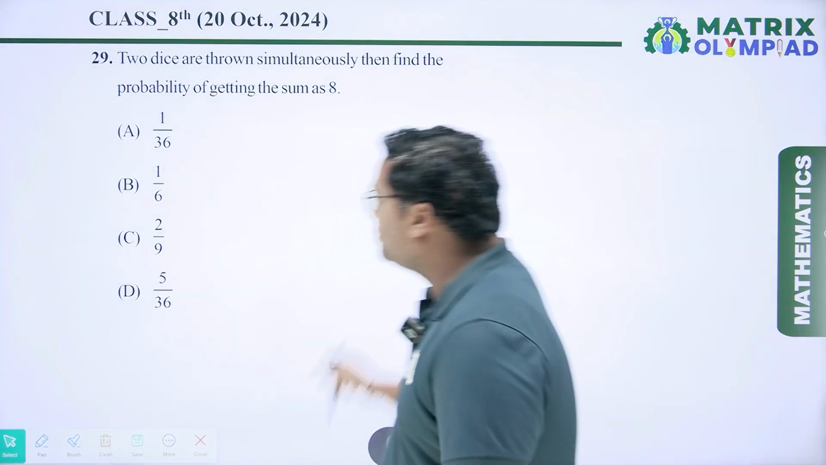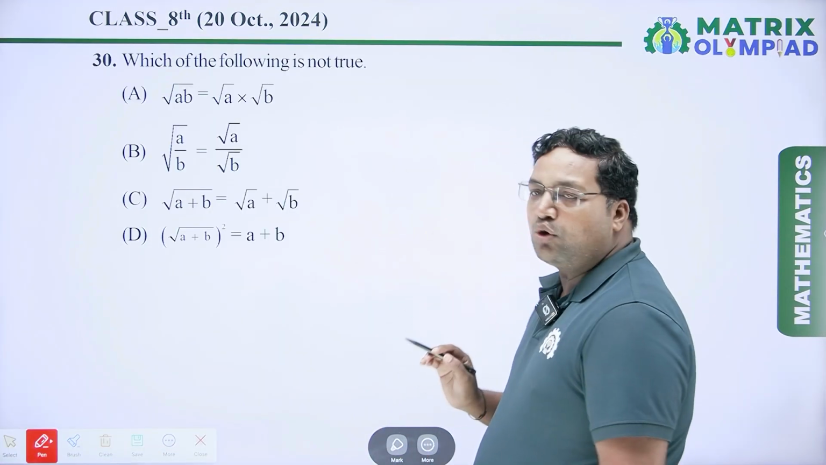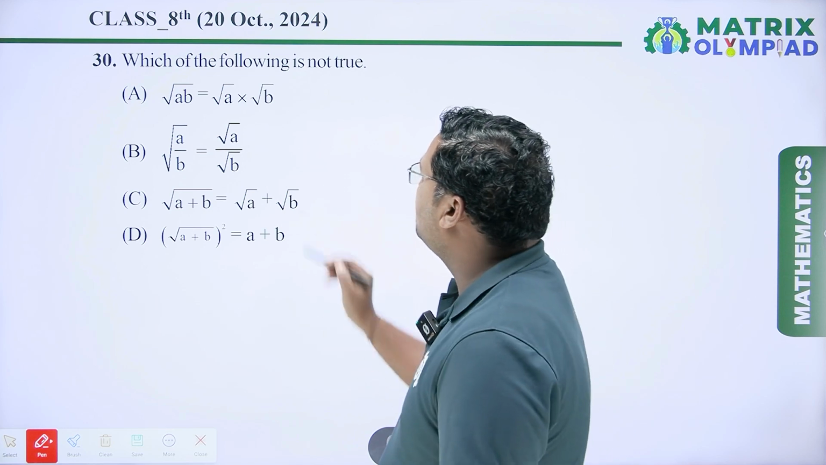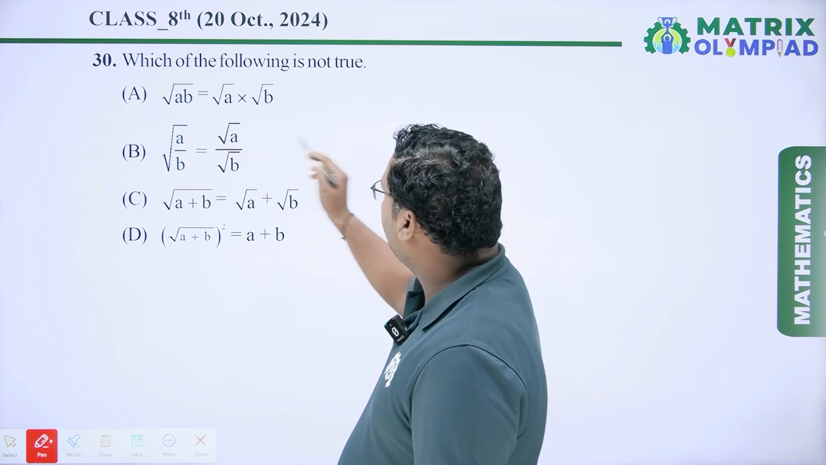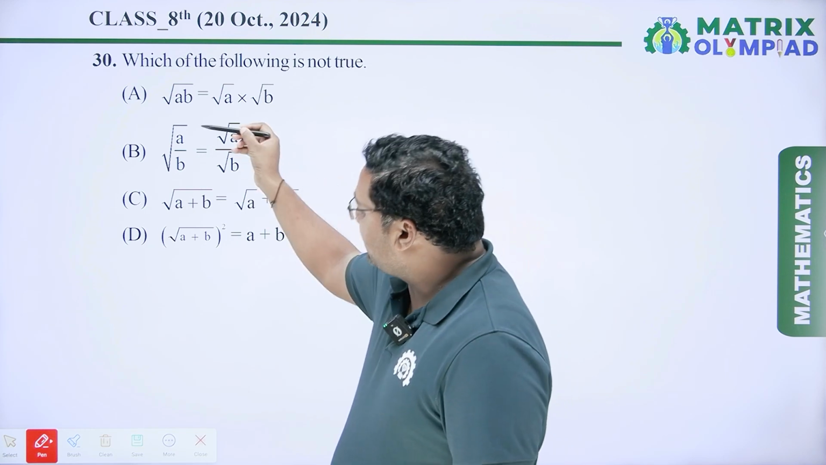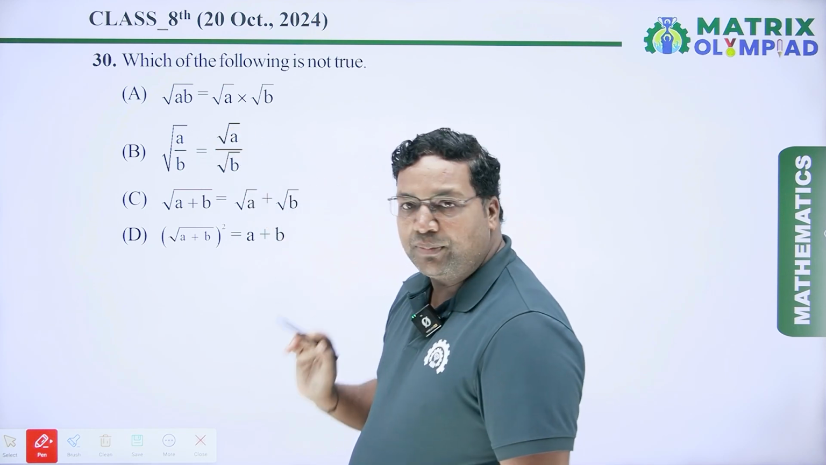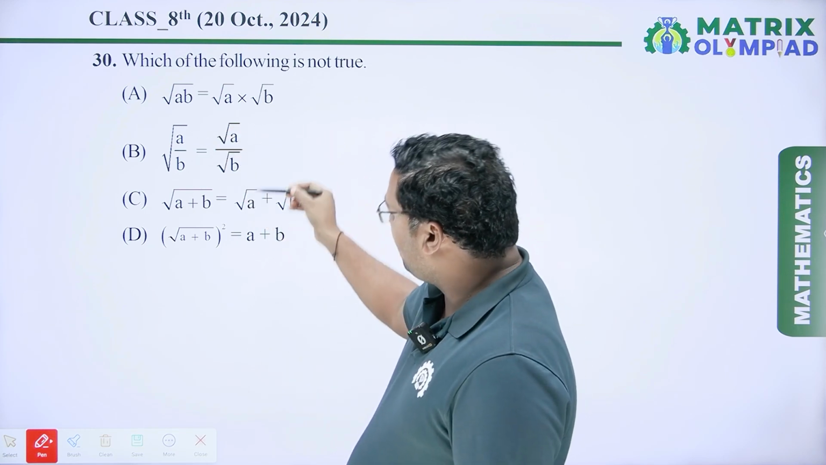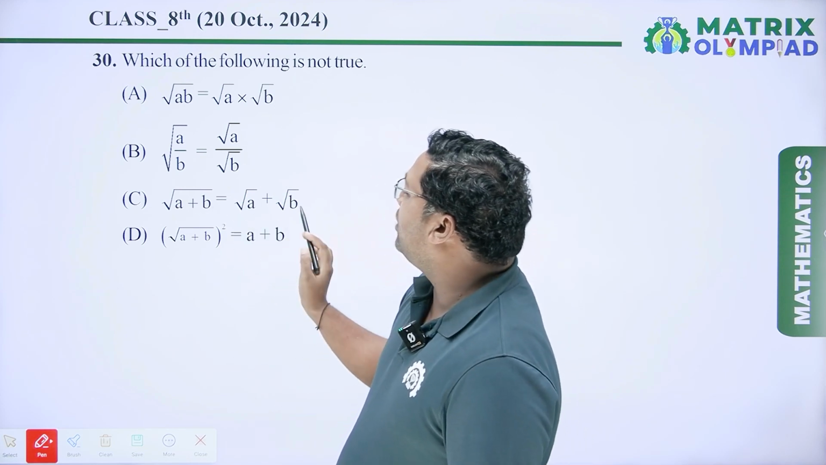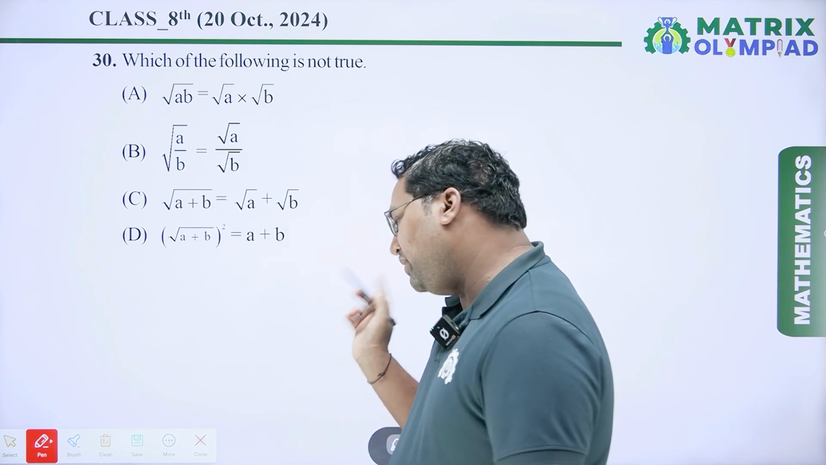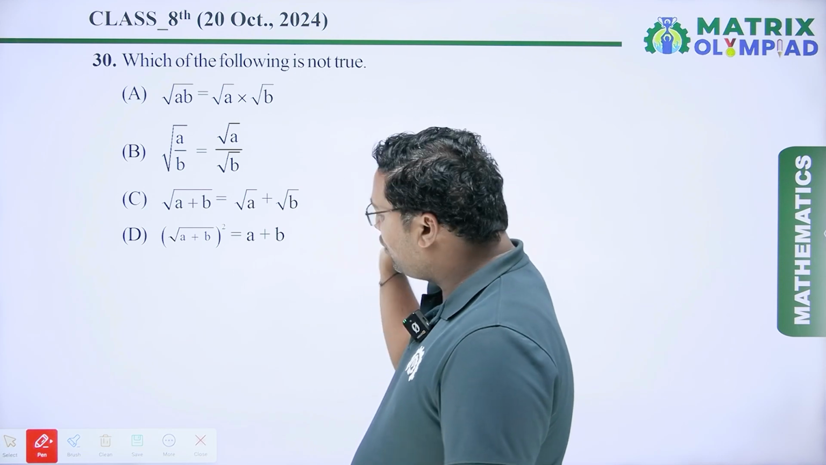Now coming to the next question. Which of the following is not true? So let's check one by one. Under root AB is equal to under root A into under root B. It is right, it is true. Next is under root A upon B is equal to under root A upon under root B. It is also true. Next is under root A plus B equal to under root A plus under root B. It is wrong. So it is not true.